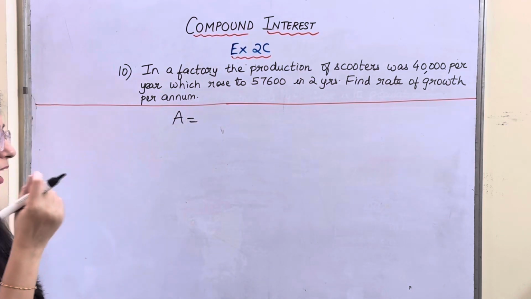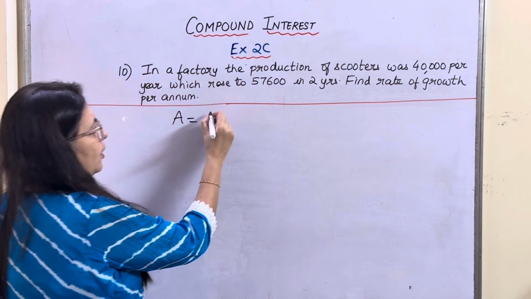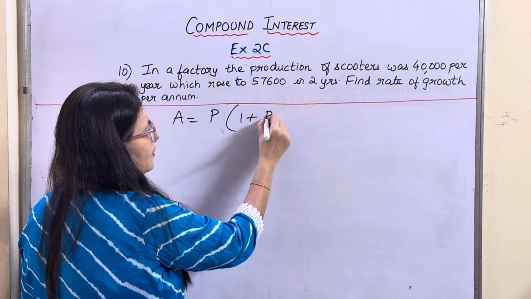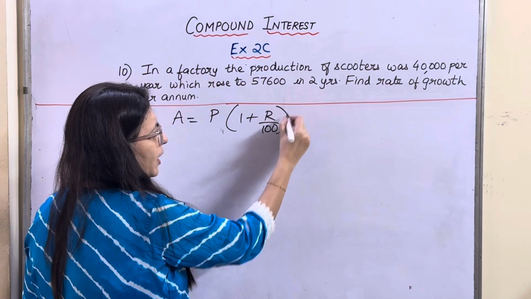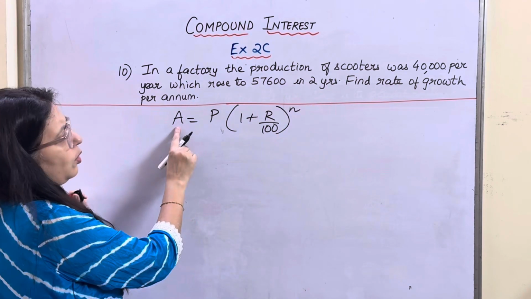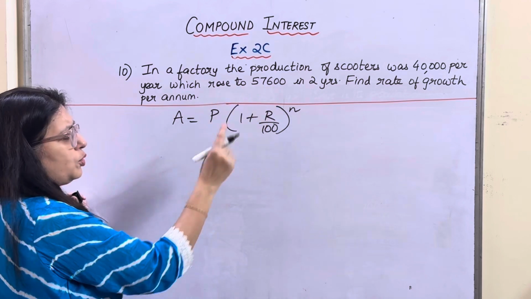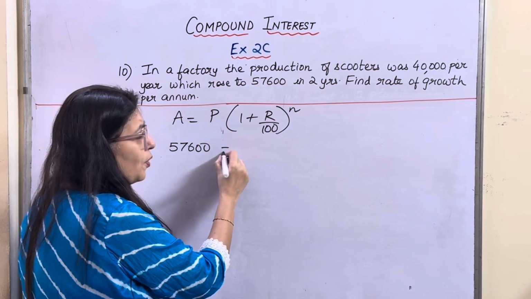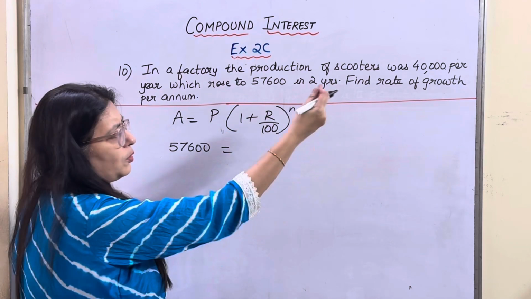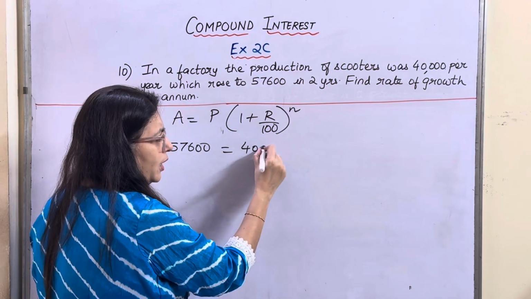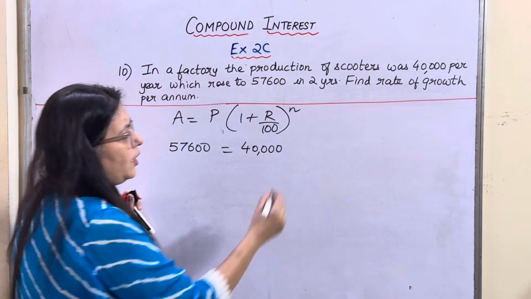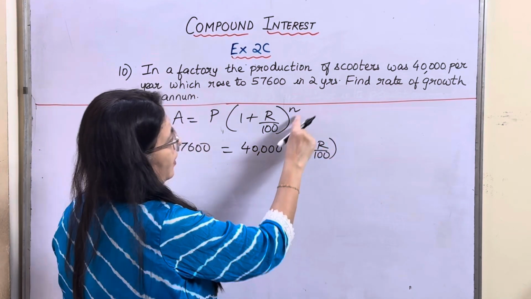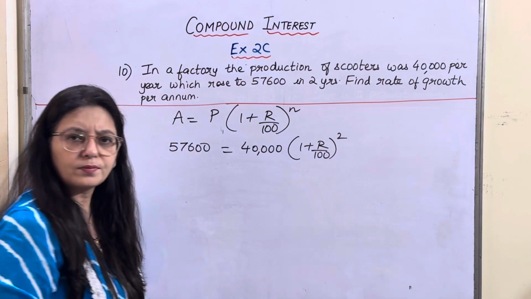Here A we will take as the total production, P is the production every year, into 1 plus R upon 100 raised to N. So, what is the total production? It rose to 57,600. From where did it come to 57,600? From 40,000, into 1 plus R upon 100, and N is 2.